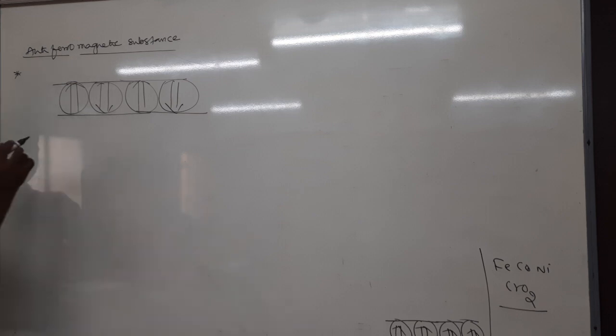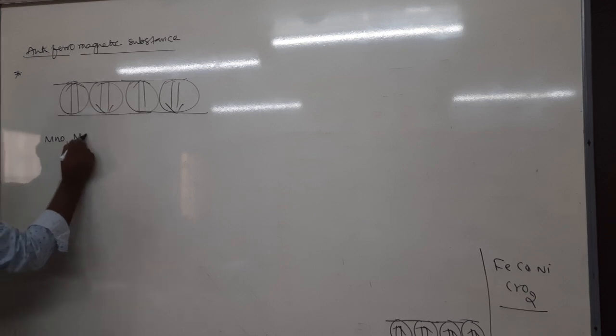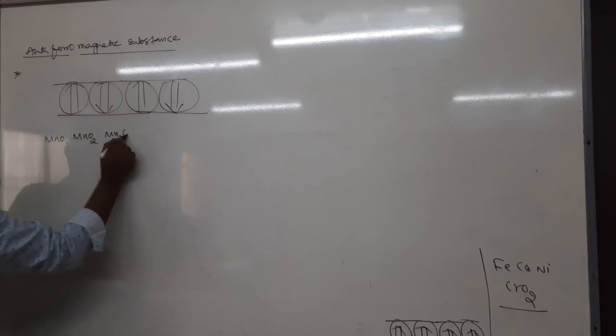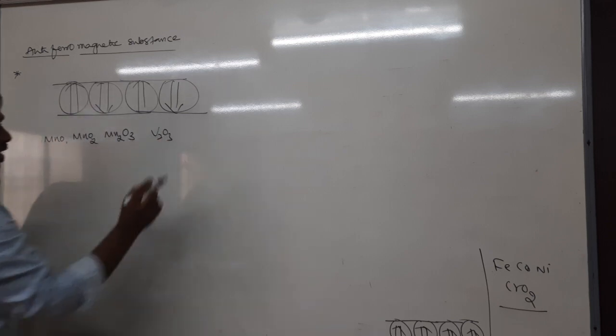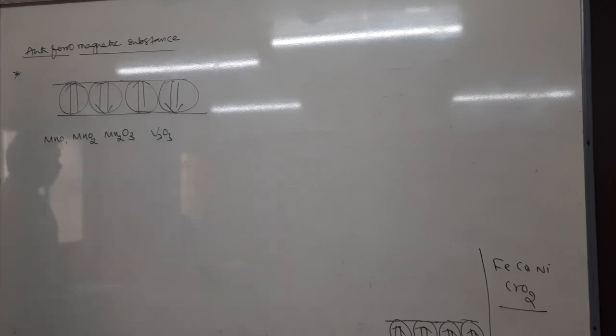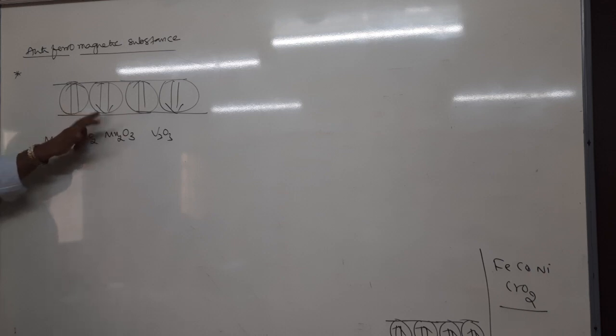Okay. Examples. Here is manganese oxide MnO, MnO2, Mn2O3, and V2O3 is also an example of an antiferromagnetic substance. That's it, right? Similar to ferromagnetic substances, antiferro also has a domain structure, but with an equal number of clockwise and anti-clockwise domains. As a result, the magnetic field produced by the clockwise domains is mutually cancelled by the anti-clockwise domains. The resultant magnetic moment is 0.